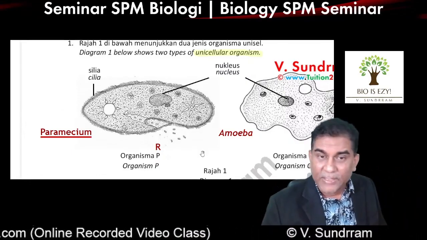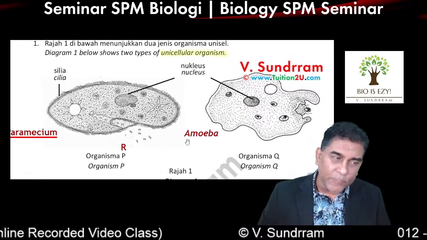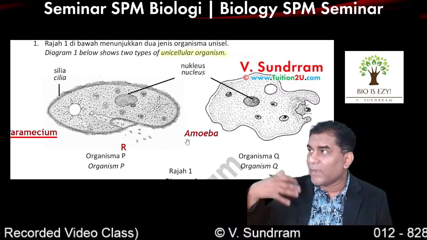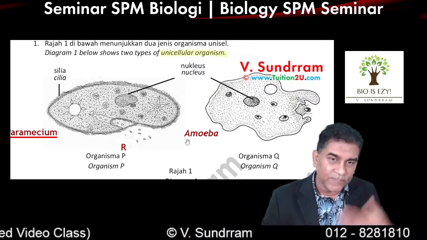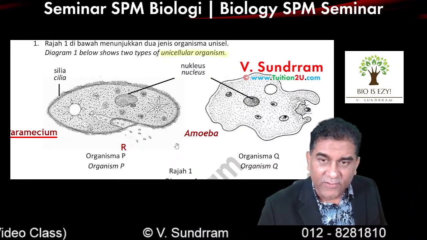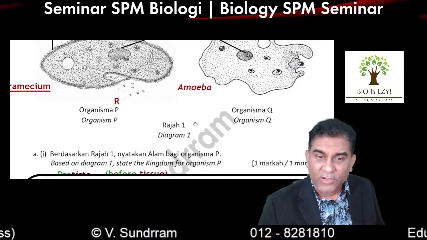So this is Paramecium, this is Amoeba. I'm sure you know that. When it comes to Paramecium and Amoeba, what are the questions we can ask you? What are the famous questions that we can ask you? The first question here that I've created, based on the diagram: state the kingdom of organism P.